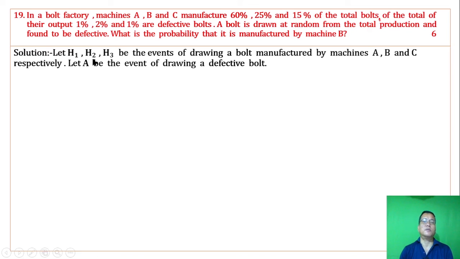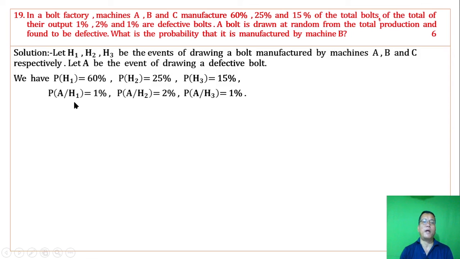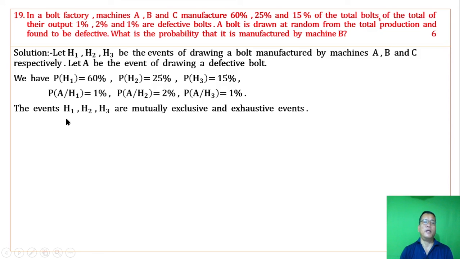Let E1, E2, E3 be the events of drawing a ball manufactured by machines A, B, and C respectively. Let A be the event of drawing a defective ball. We have P of E1 is 60%, P of E2 is 25%, P of E3 is 15%, P of A given E1 is 1%, P of A given E2 is 2%, P of A given E3 is 1%. The events E1, E2, E3 are mutually exclusive and exhaustive events.